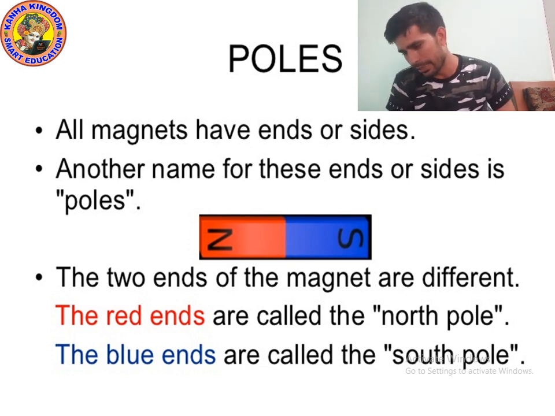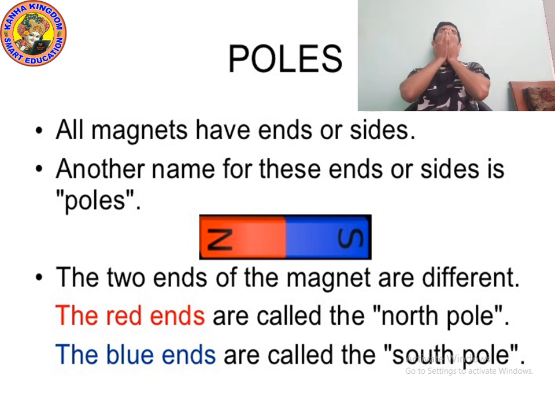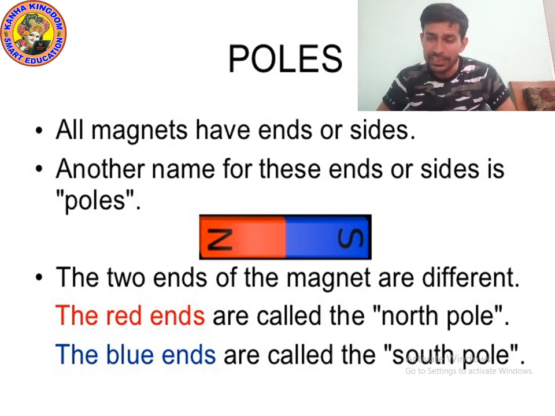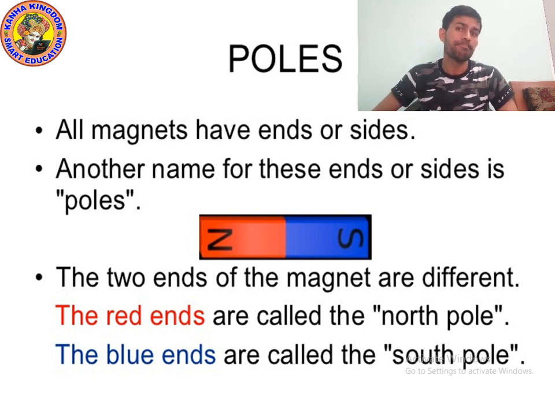One side of the magnet is in blue color, another side is in red color. These are poles. All magnets have ends, or you can say sides.